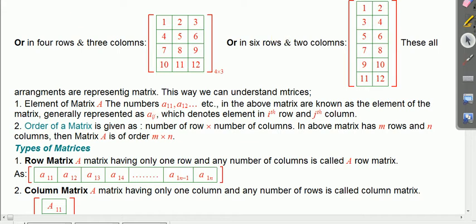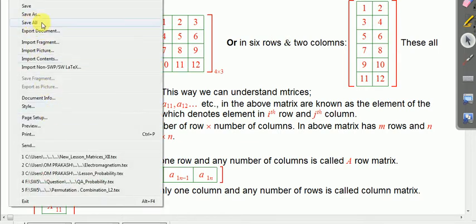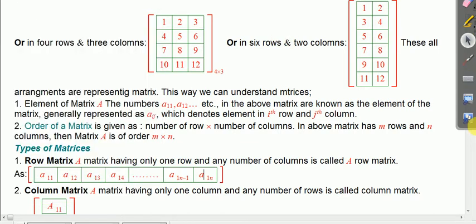We will understand the types of matrices first, and after that we will learn about matrix operations. So the first matrix is a row matrix. A matrix which has only one row and may have n columns, n may be more than 10, 20, 30, it doesn't matter. So that is a row matrix. A matrix which has only one row is known as a row matrix.